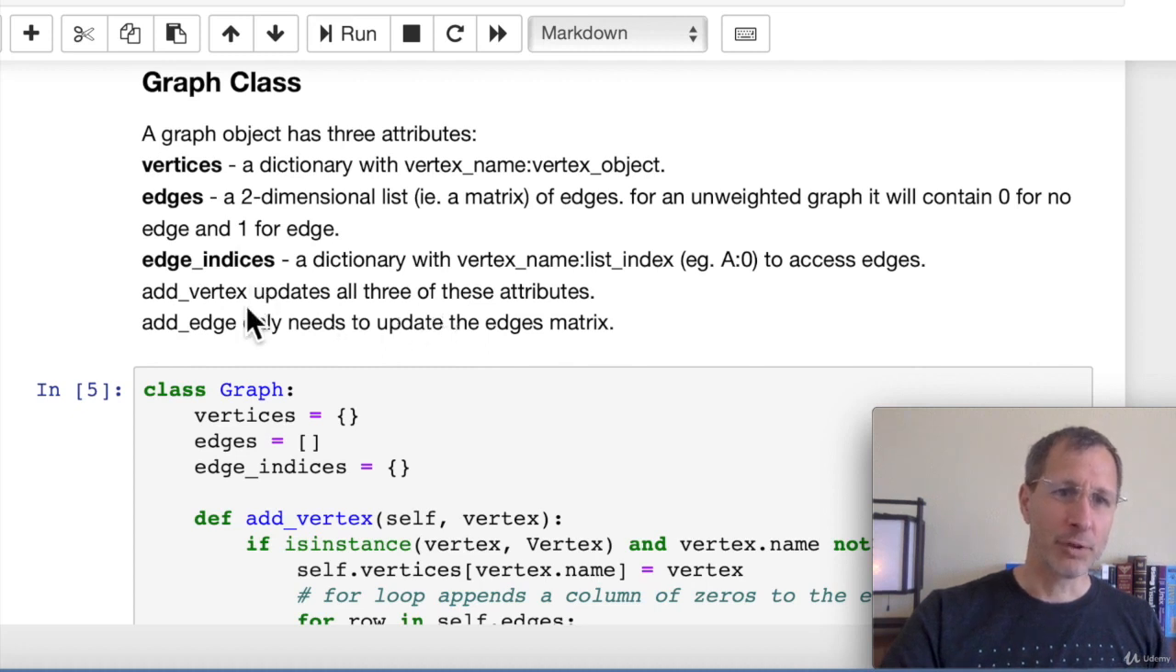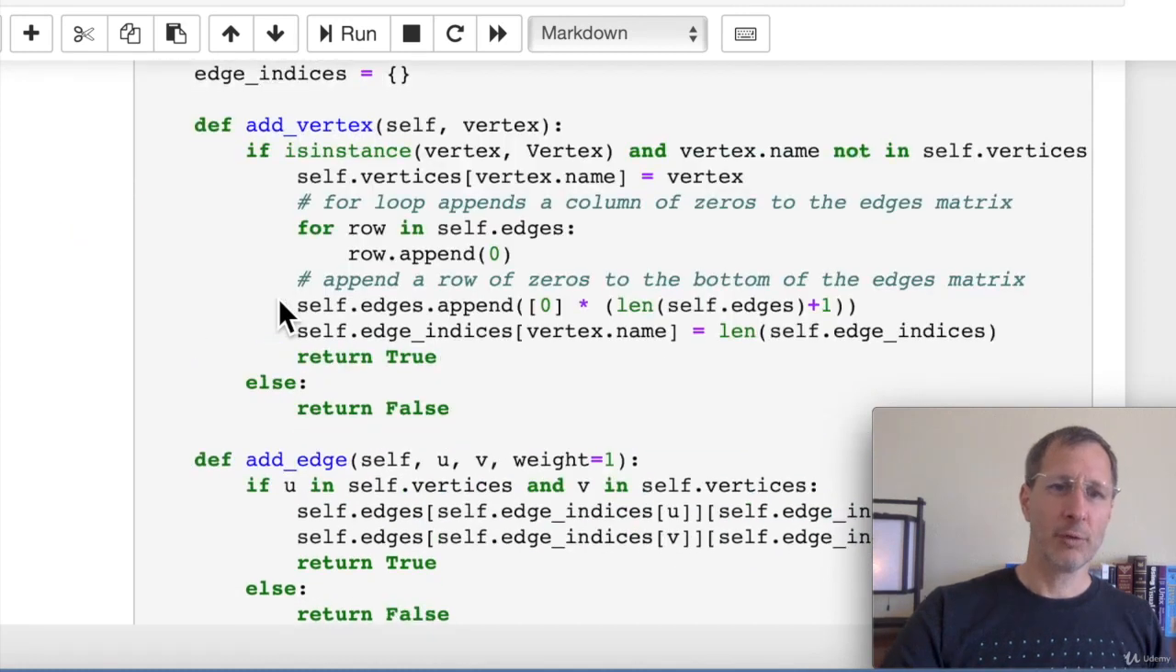So we're going to have a few different methods that are part of the graph class. We're going to add vertex, which is going to update all three of these attributes. We're going to add an edge, which only really needs to update the edges matrix. And then we have a print function. When we add a vertex, we pass in that vertex. First, we're going to verify that that's a valid vertex object and that it's not already in the vertices list. And if it's not, then we'll go ahead and add it. So the first step is to update the vertices dictionary by adding the name and vertex to that dictionary. So in other words, we'll have A and then the vertex object A.